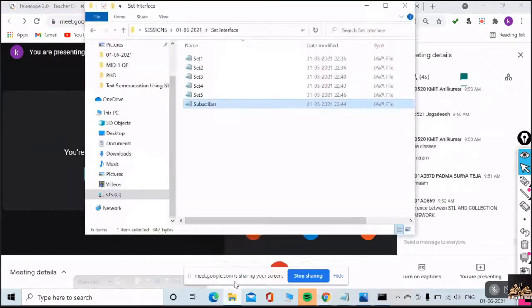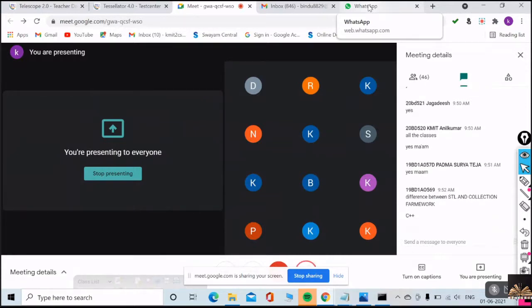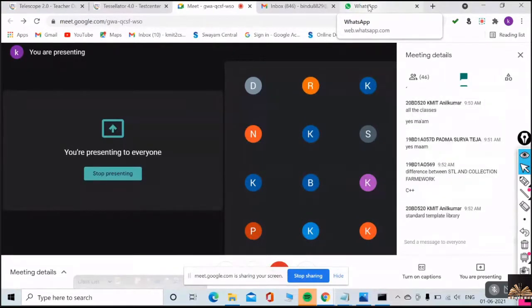Right now I'm going to discuss all this set. Difference between STL and the collection framework. STL, C++? That is completely different, no? There is no similarity actually.